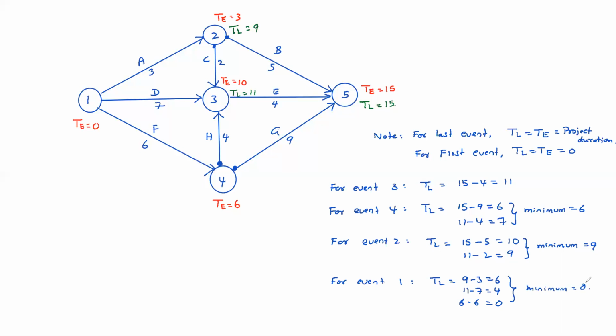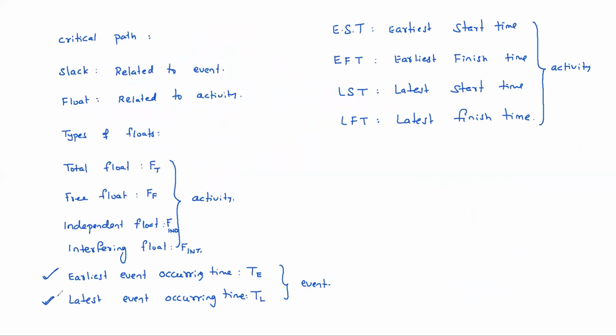So like that, earliest event occurring times and latest event occurring times can be calculated for all events. Clear? Yes, sir. So we need to understand these carefully: earliest event occurring time and latest event occurring time.